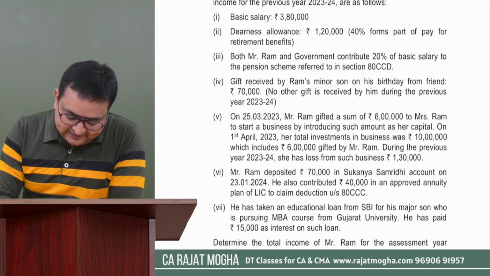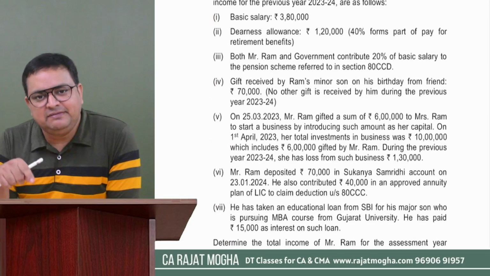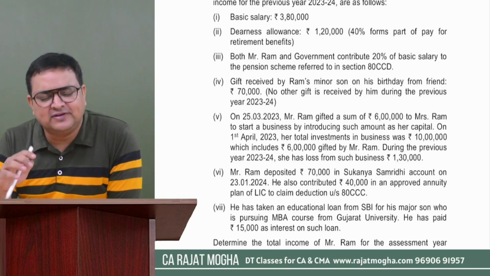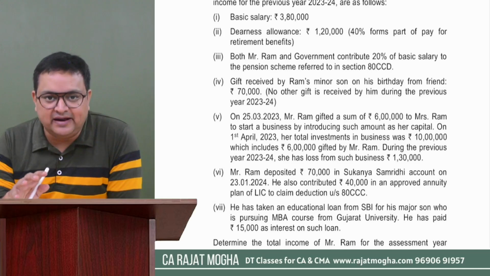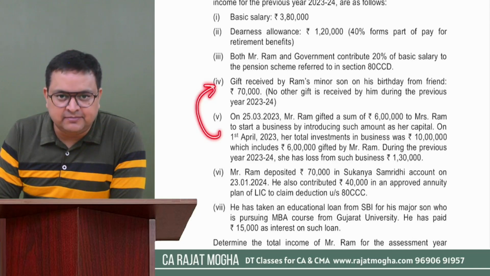So this person has salary income, and has PGBP loss. Okay. First of all, tell me, can PGBP loss be set off from salary? No, it will not be set off from salary. PGBP loss can be set off from any other head except salary. This person also has IFRS income. So PGBP loss can be set off from IFRS income.